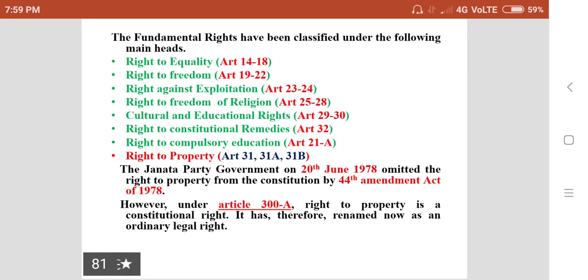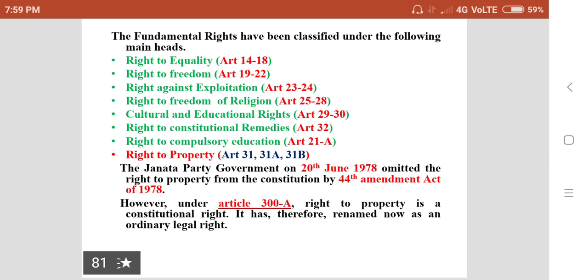Right to equality. Article 14 to 18 deals with right to equality and its other provisions. Right to freedom. Article 19 to 22 deals with the provisions of right to freedom. Right against exploitation. Article 23 and 24.